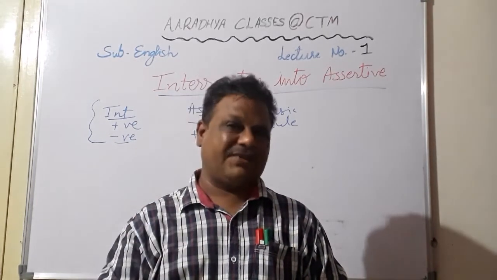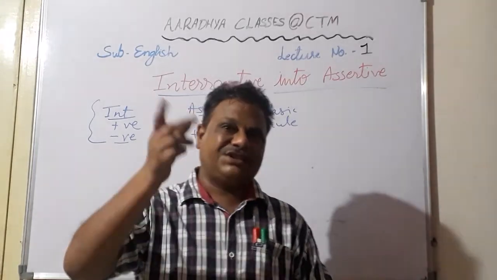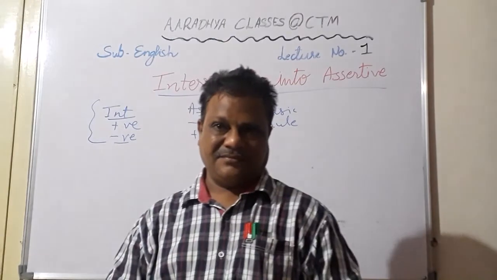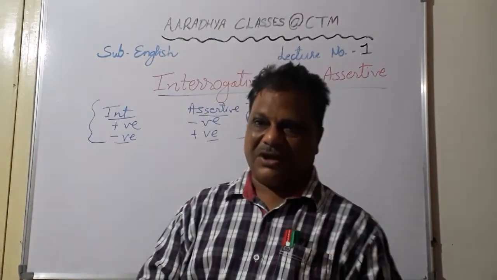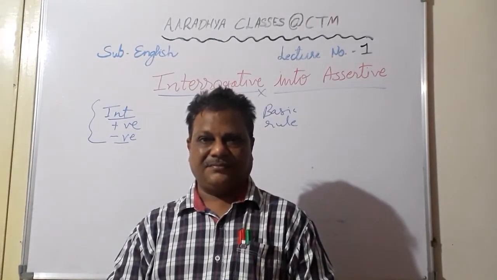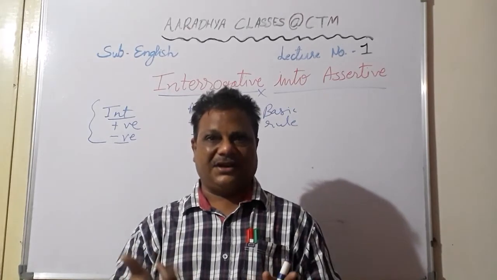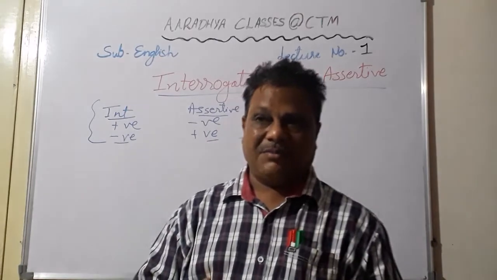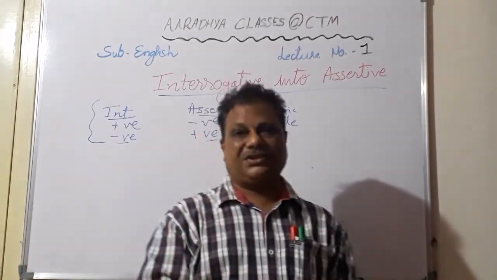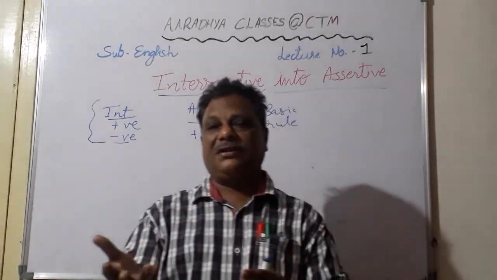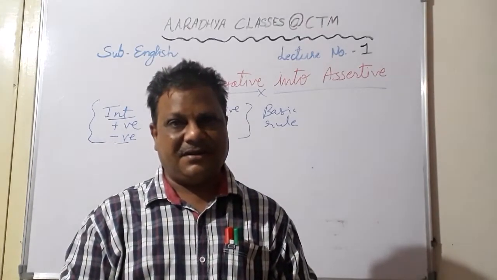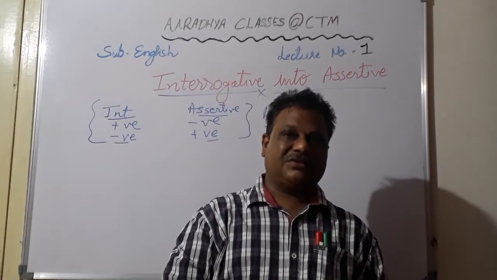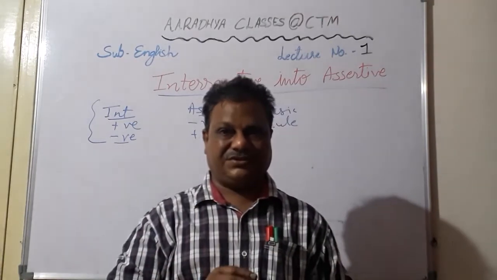So that has more effect. If you are speaking to a large group and if you say that whatever I say is right, so it may not have much effect on the people. Okay, it might create a negative impression that this fellow thinks that he only knows something. But if you put the same thing into interrogation form, don't you think whatever I say is right? Now this sentence will have more effect on the audience. So that's why interrogation form is used.